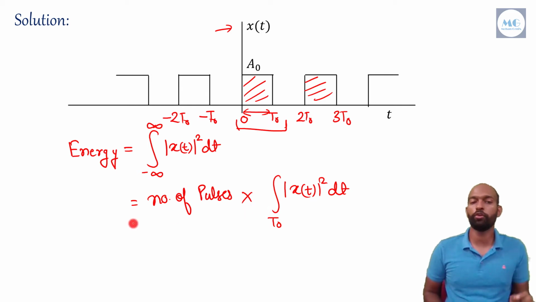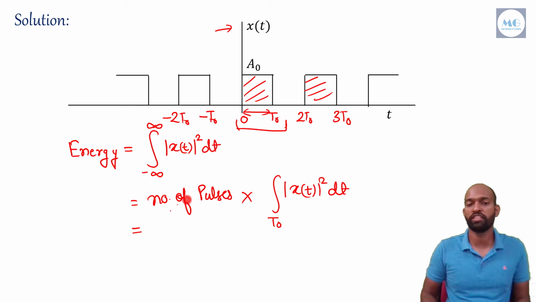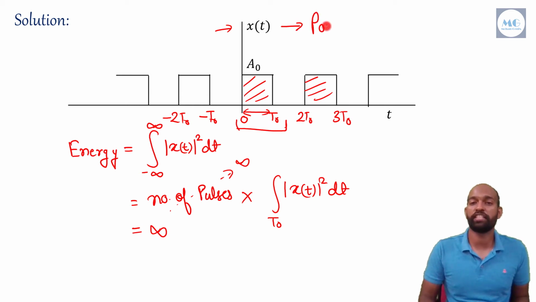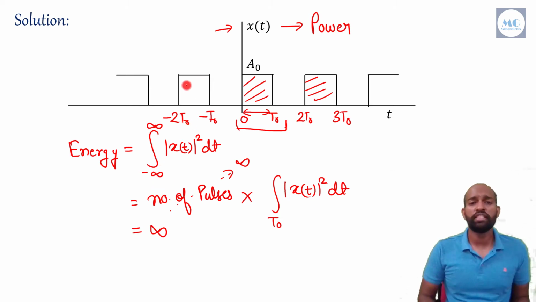Now let's move to the next step. As this signal has an infinite number of pulses, this term becomes infinity, and infinity times anything becomes infinity. So the energy of this signal is infinity, and we know a signal which has infinite energy is a power signal. That means x(t) is a power signal. We already know this is a power signal, but I explained it via this formula so that you can understand that this signal has infinite energy.